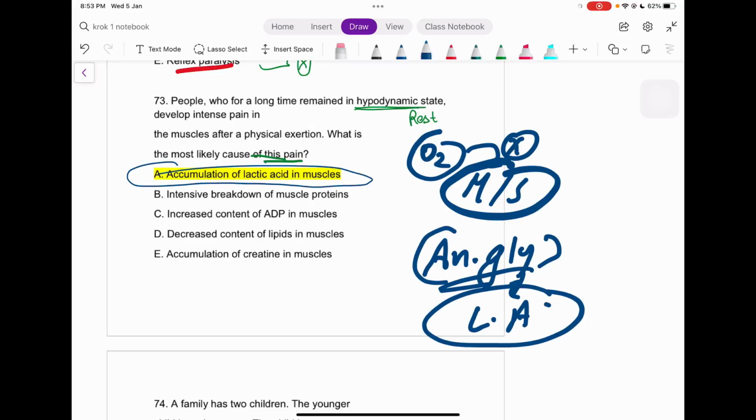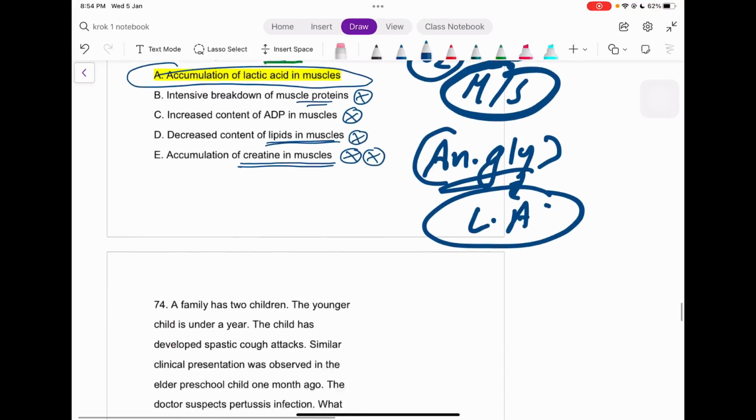That is it. Easy. Intensive breakdown of muscle proteins, no, it's not happening that fast. Increased content of ADP in muscle, it will not create pain itself. Decreased content of lipids in muscle, well, there are no lipids in muscles, it's itself a wrong option, right? Accumulation of creatine in muscles, well, no, creatine itself is what, a transporter of fats, right? So it can't be this option itself, right? So this is completely wrong.